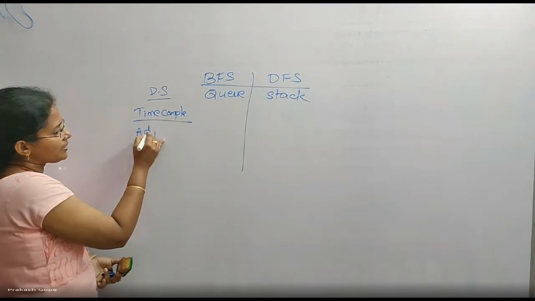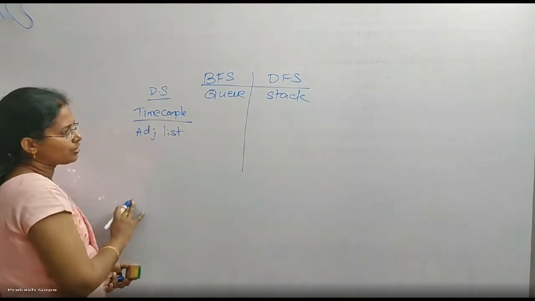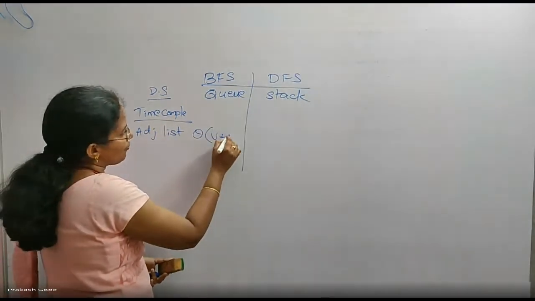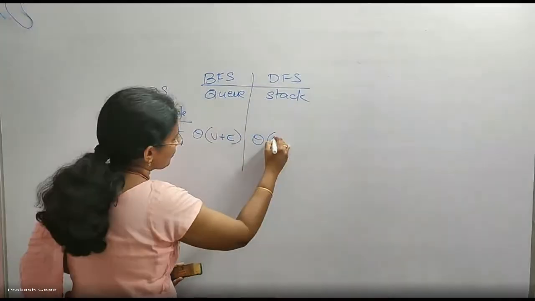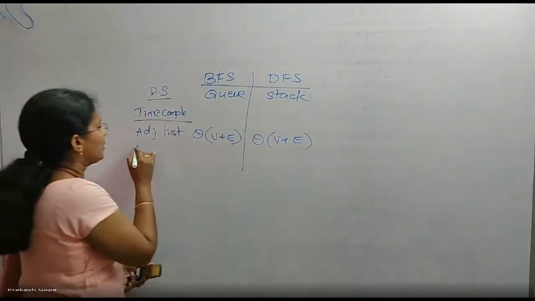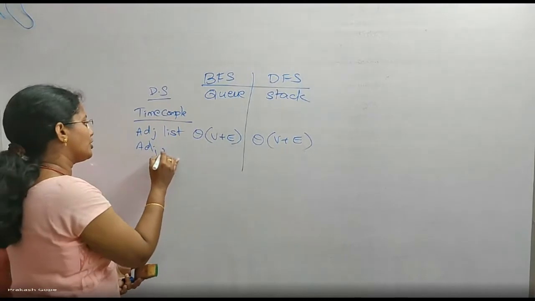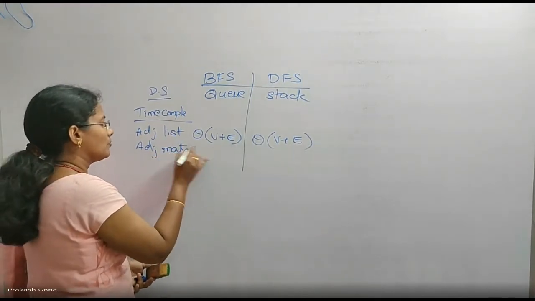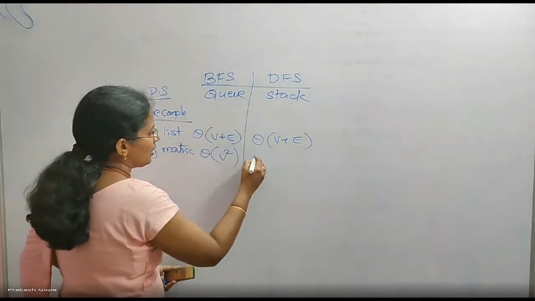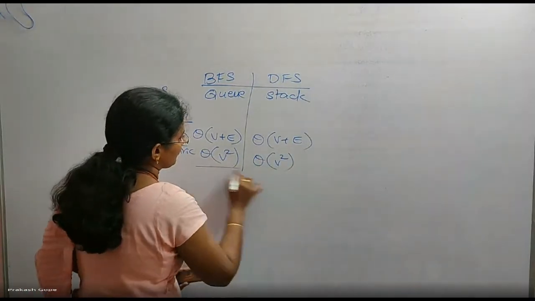If the graph representation is adjacency list, it is theta of V plus E. For DFS also theta of V plus E. But if the graph representation is adjacency matrix, then it is V square, and this is also V square.